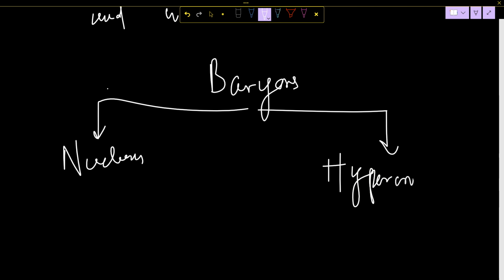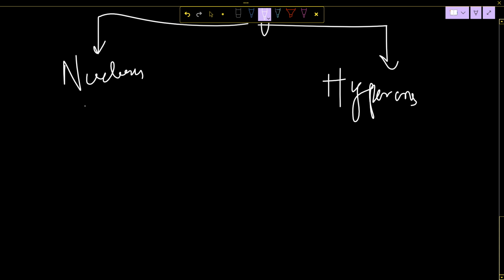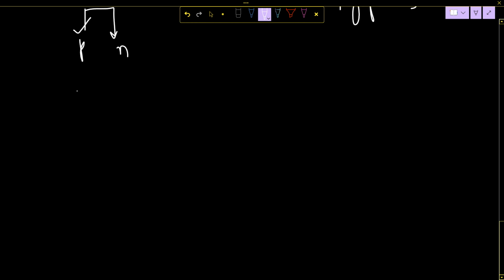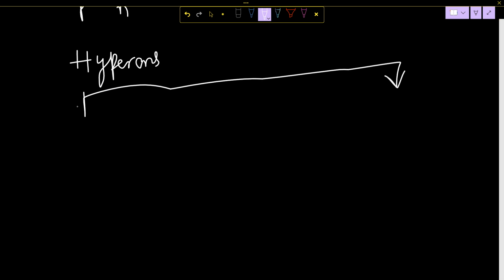So we are slowly moving towards that. Now we will divide. We have already divided nucleons as neutron and proton. Now what are hyperons? We'll see one by one.